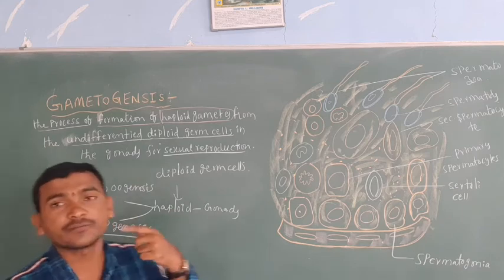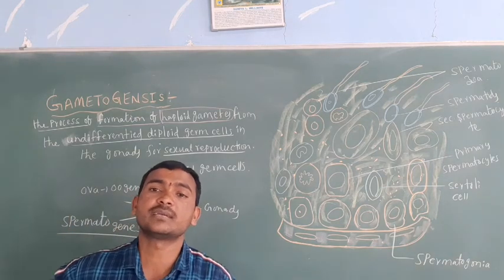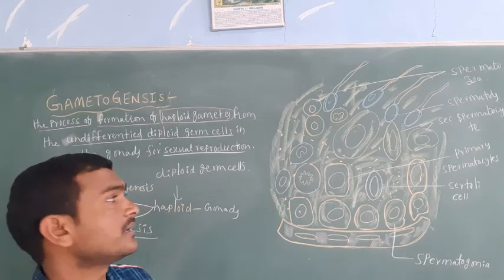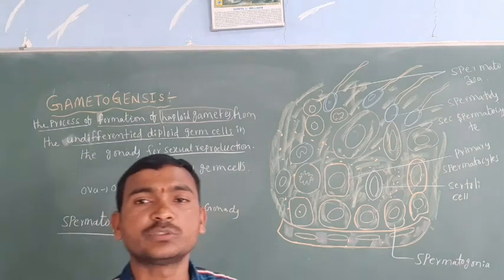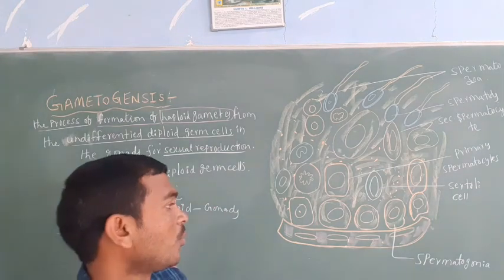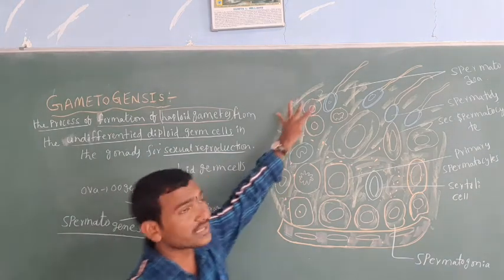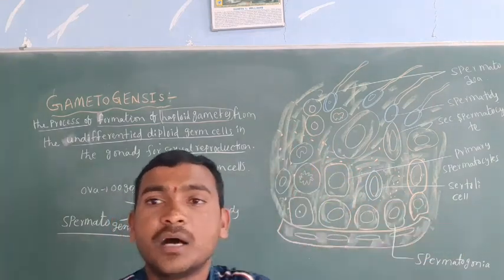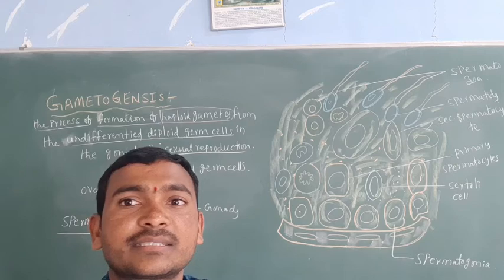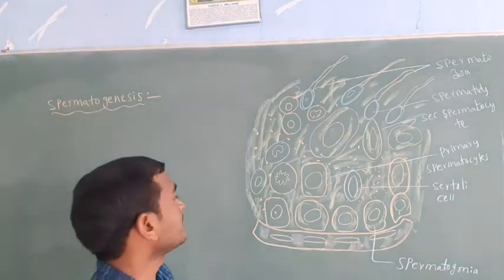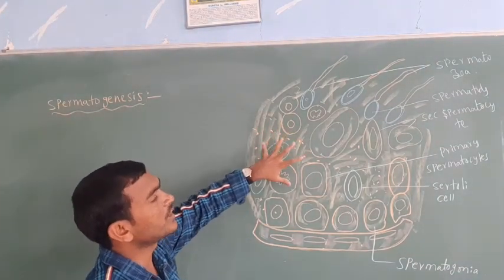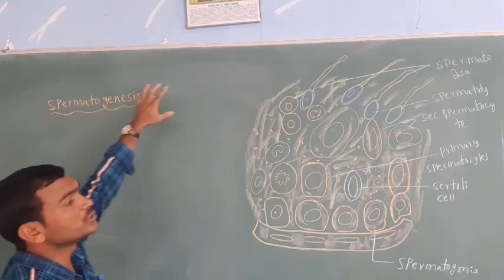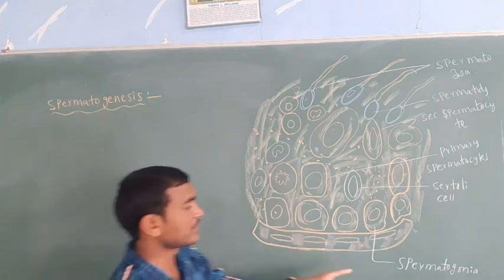Okay, now we are going to discuss spermatogenesis. In the spermatogenesis process, we can observe the diagram here. This is according to the NCERT textbook. This is about spermatogenesis.